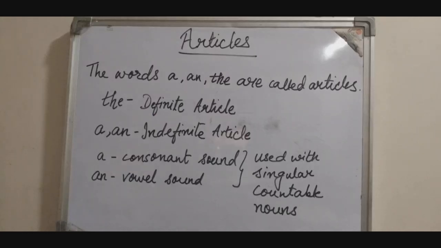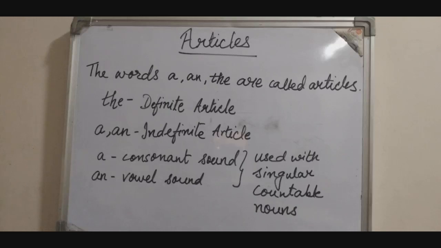In today's session, we will do a quick revision of the topics for test 1. So, let's begin with articles. As we have already studied, the words a and the are called articles. Now, the is the definite article and a and an are the indefinite articles. The definite article the is used with nouns which are specific.